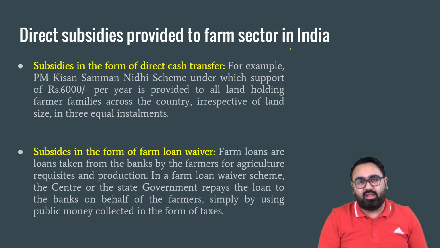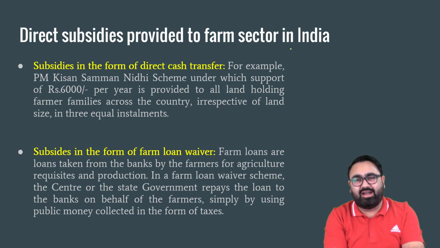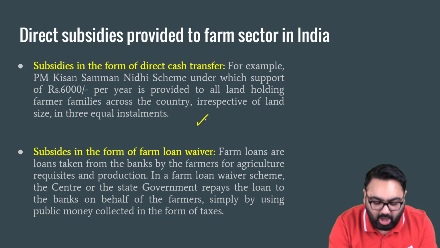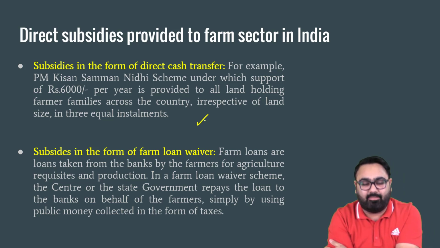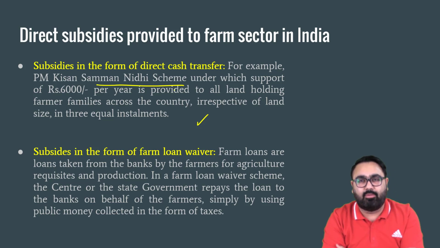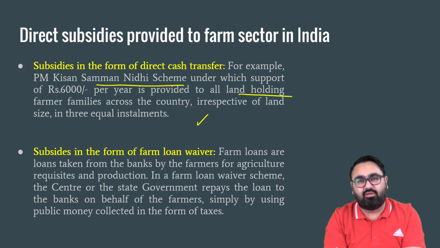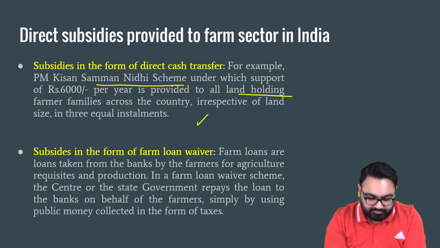Now we'll come to the main body. Direct subsidies are not many in number. Direct subsidies, 1 or 2 maximum, which we have written. First, government transferring money into the account of the farmers, the PM Kisan Samman Nidhi scheme. The government transferred money during the pandemic as well. It became extremely famous. It talks about 6,000 rupees being transferred every year to the account of the farmers, basically land holding farmer families. It's in 3 equal installments, 2,000 rupees each.